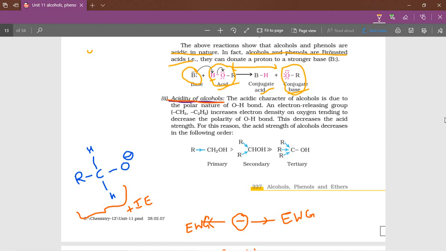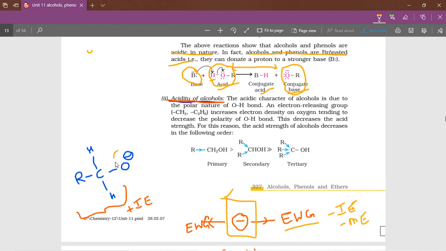With the inductive effect, a negative charge is stabilized by electron withdrawing groups. Electron withdrawing groups generally means minus I and minus M groups. Whenever minus mesomeric and minus inductive groups are there, the negative charge is stable.